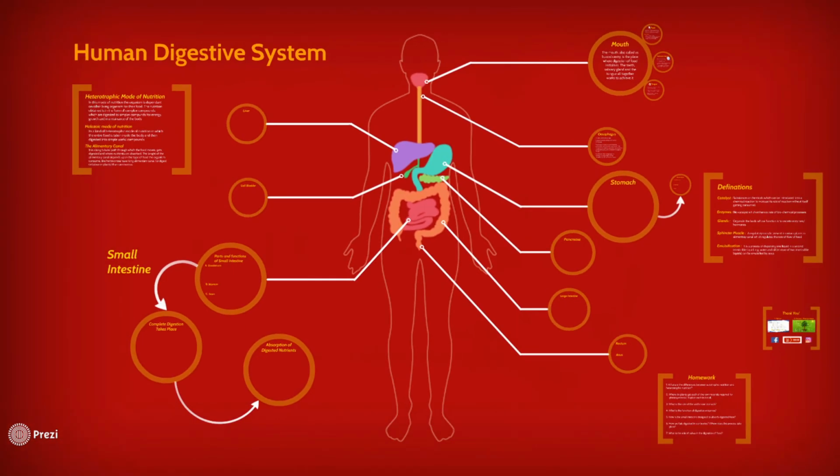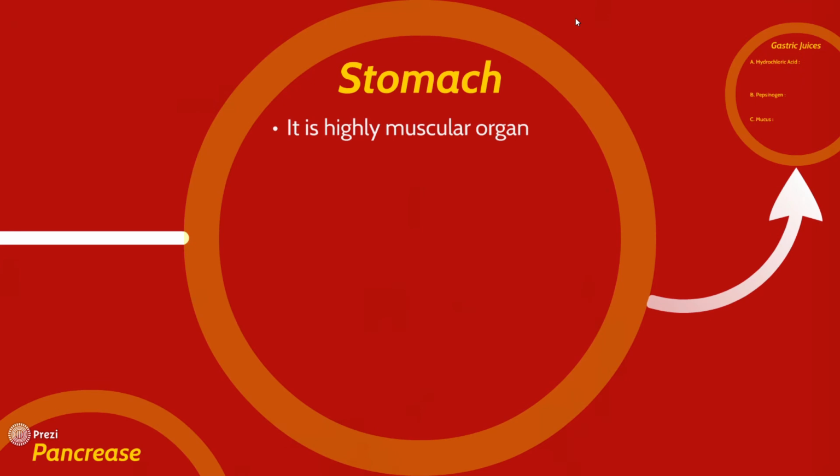Now we've understood that the digestion of food starts inside the mouth. Then the food bolus is pushed by the tongue inside the long tube called the esophagus, and then that tube delivers the food inside the stomach. So we'll be understanding what process takes place inside the stomach. The stomach is a highly muscular organ.